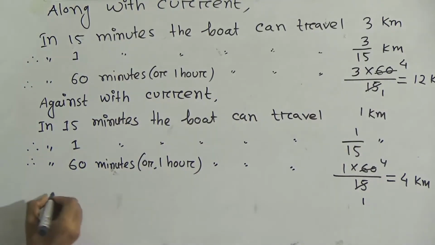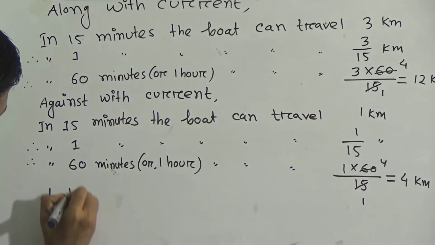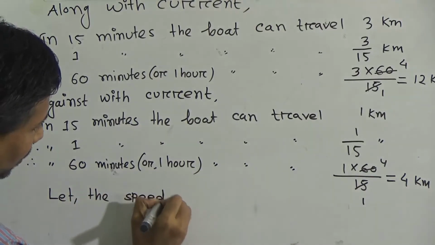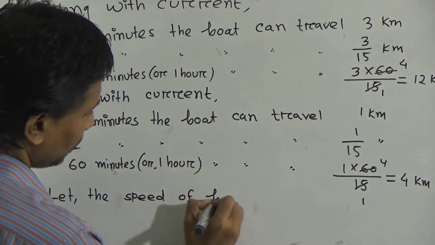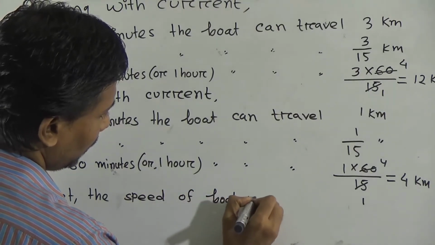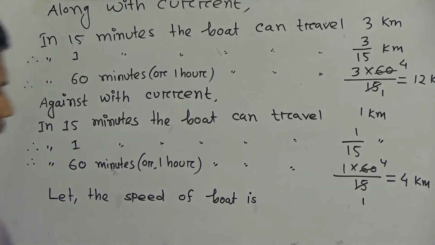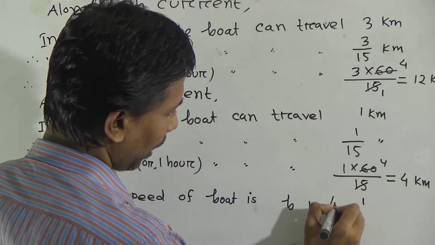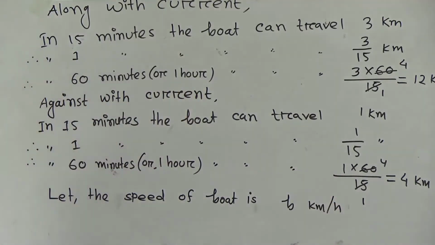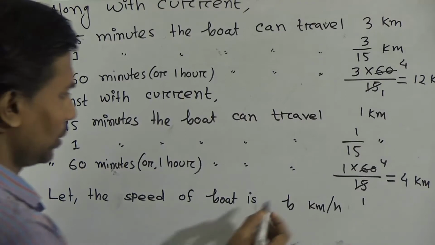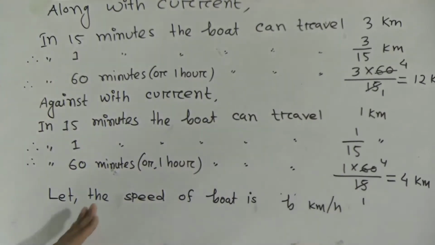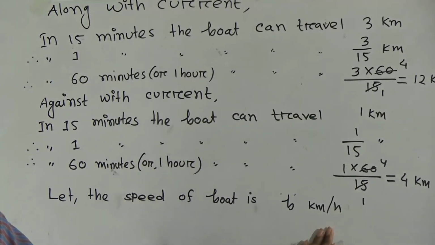Right here, let the speed of boat be b kilometer per hour. Okay. Let the speed of boat be b kilometer per hour. The first letter of boat is b, so I have written here b. The speed of boat is b kilometer per hour.